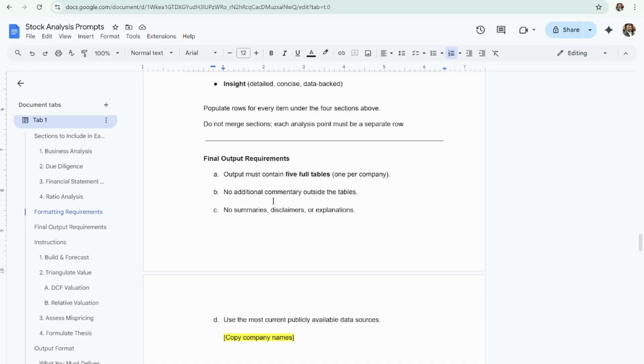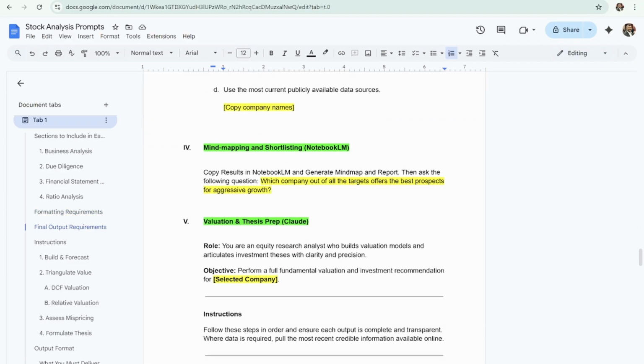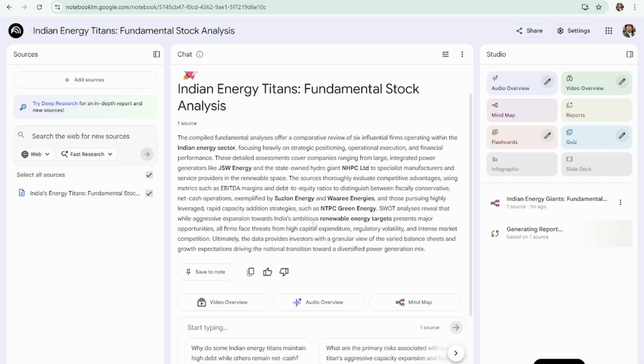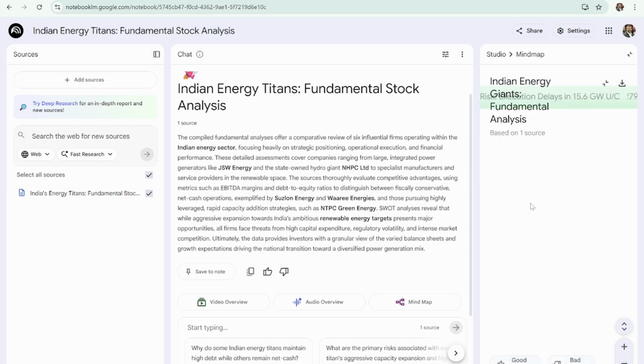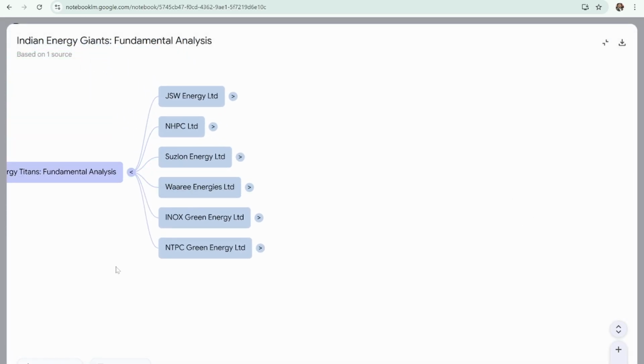Meantime, just to understand how this is going to help, we will be using Notebook LM when we want to understand any concept of a large data set. So here, if you see, these are the companies.